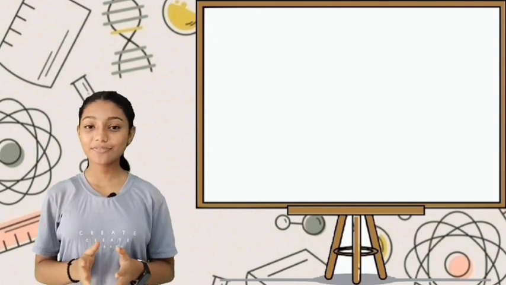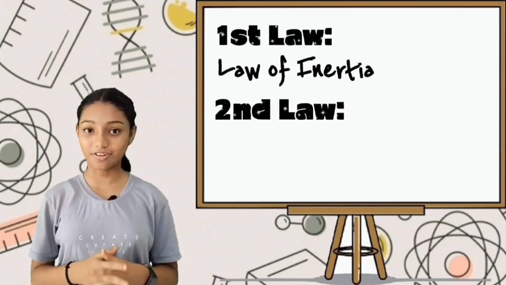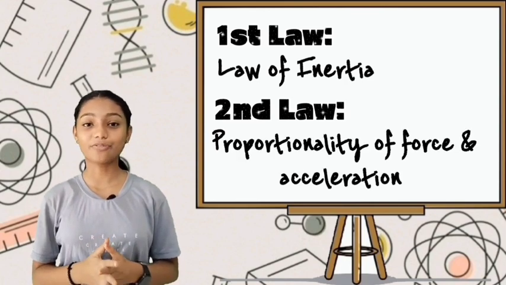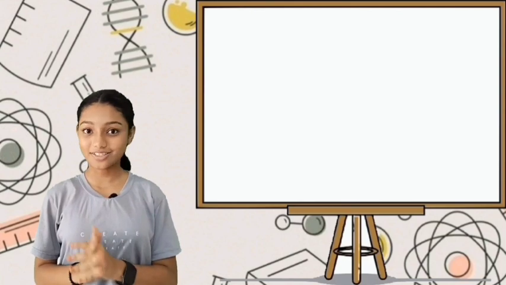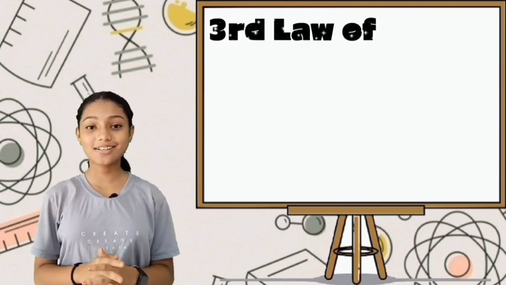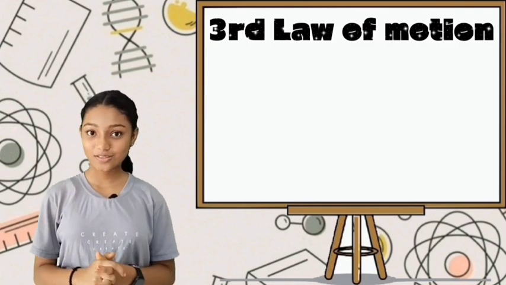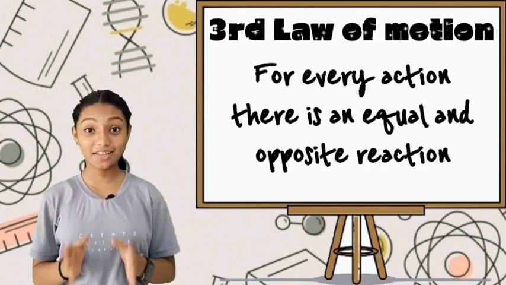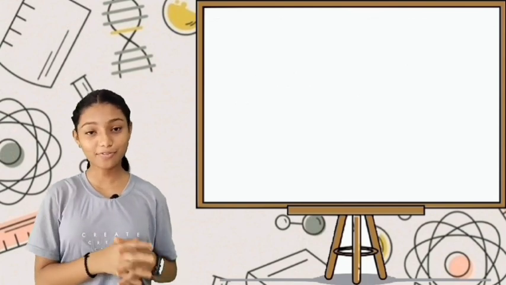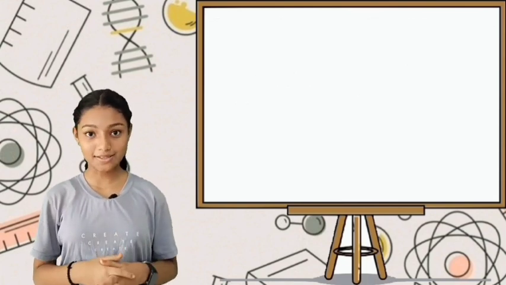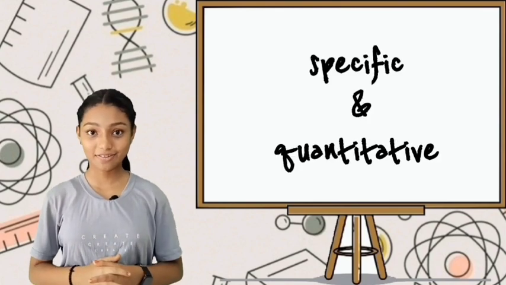After learning Newton's first law of motion regarding inertia and the second law of motion regarding proportionality of force and acceleration, here we are ready to round out the trio and look at Newton's third law of motion. This is most famously stated as follows: for every action, there is an equal and opposite reaction. While this is often used out of context for metaphorical purposes, in physics this means something specific and quantitative.